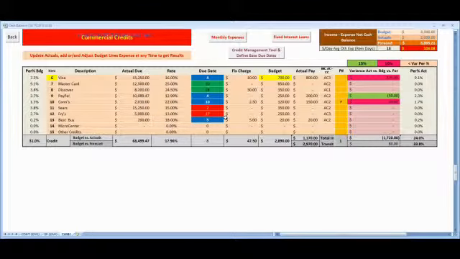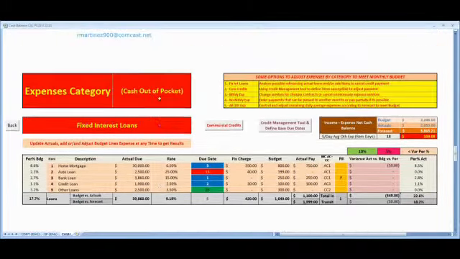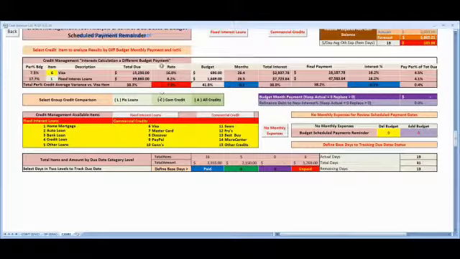You only need to change your budget, more or less, by concept or by amount. And you can update your actual due, and the system can help you save money on your interest.